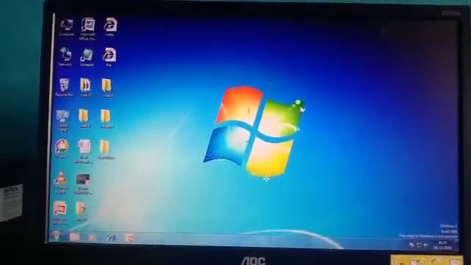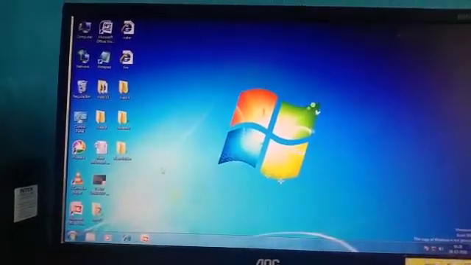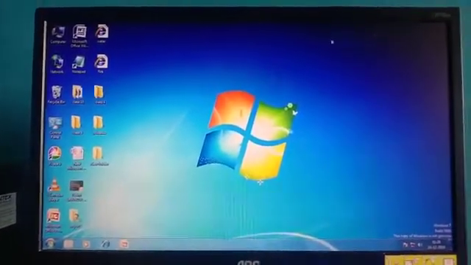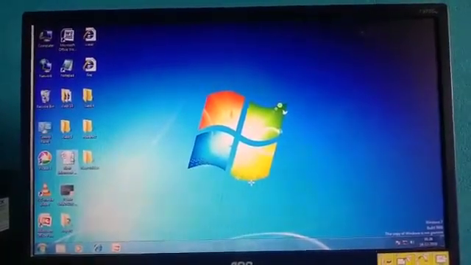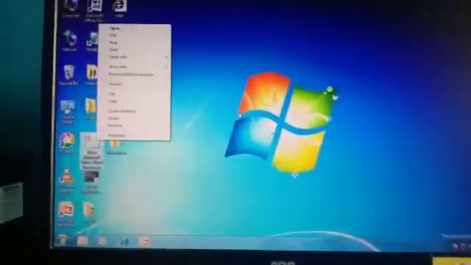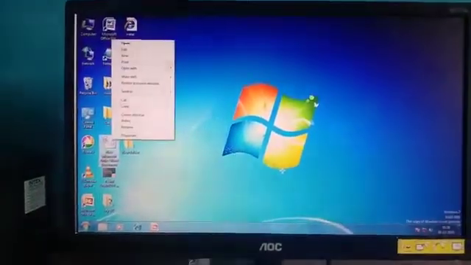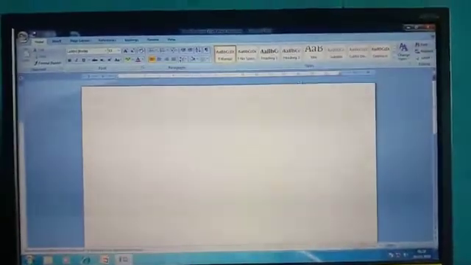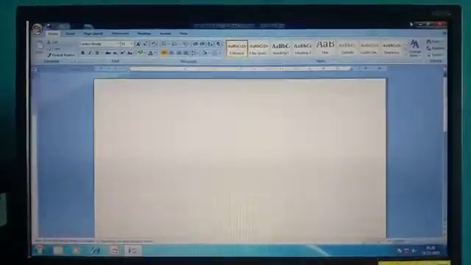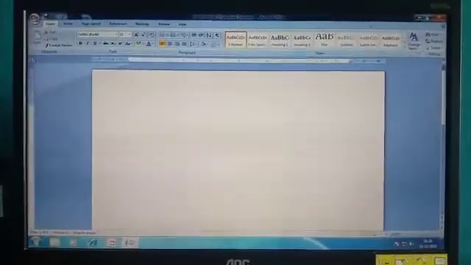Windows shortcut buttons. To open a window, we can select any icon from here. Like I have said, we can use double click or right click it, open. Some symbols appear at the top right here.